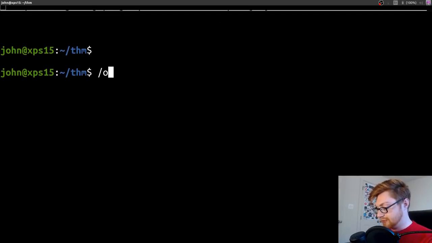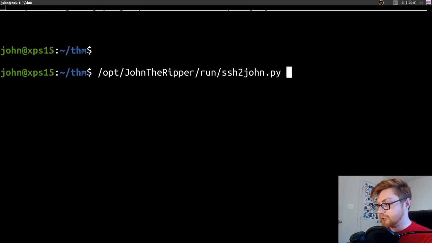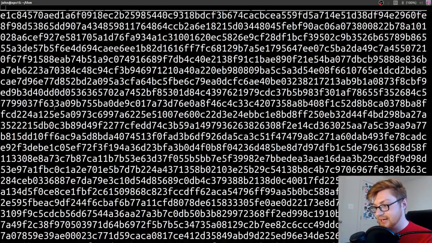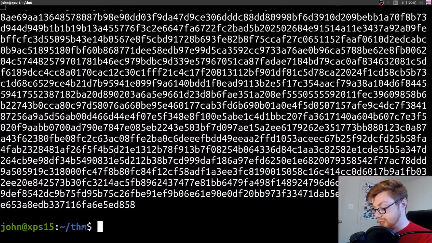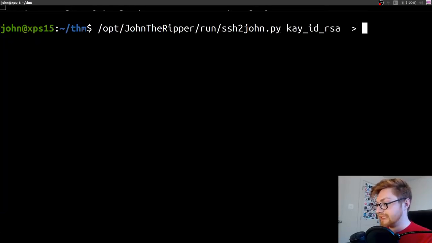So John the Ripper, if you don't know, has a cool tool that comes with it, ssh2john, and you've probably seen a lot of these, like jwt2john or zip2john for other things that John can still crack. Let's go ahead and say ssh2john with our k id_rsa, and now we have that hash that John the Ripper could understand, but not just the original file. So we have to run that tool before we give this file to John the Ripper to run and work with.